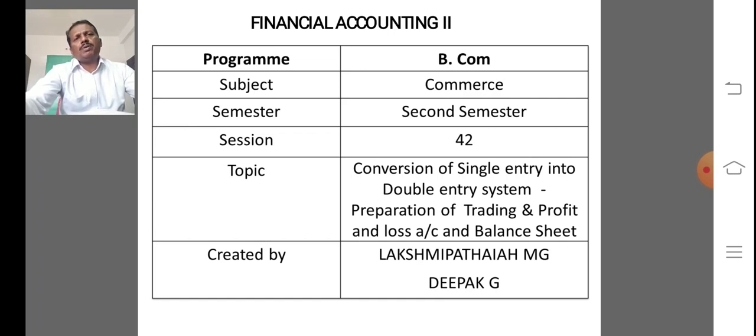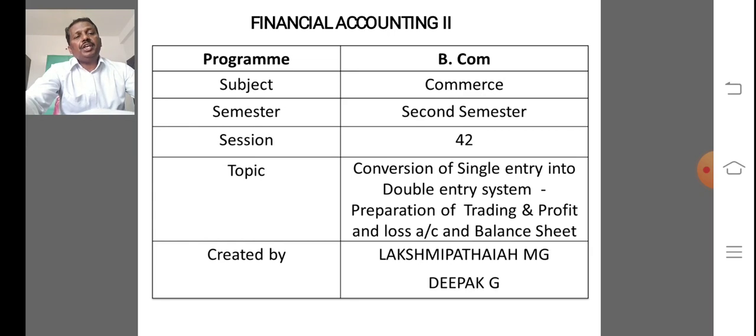So what are the objectives of conversion? To find out correct profit, to find out true and fair financial position of business, to make accounting ideal and reliable, to measure accuracy of accounting records, to make a meaningful analysis of financial statements, to enable taking effective steps for improvement of financial position of the business, to enjoy other benefits of double entry system of bookkeeping.